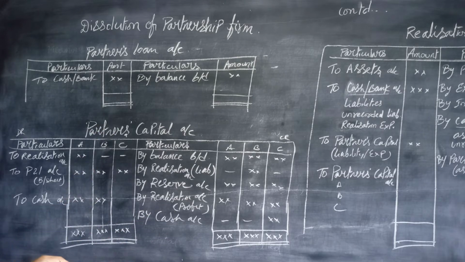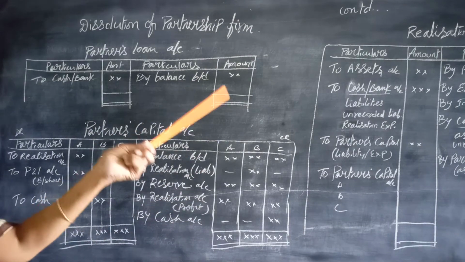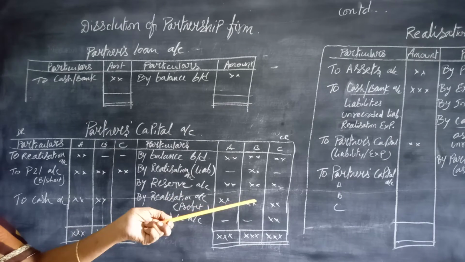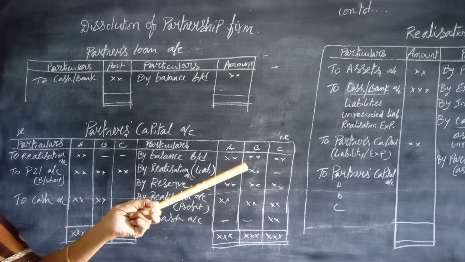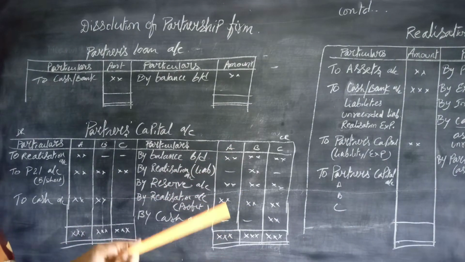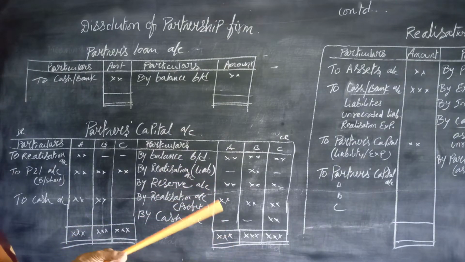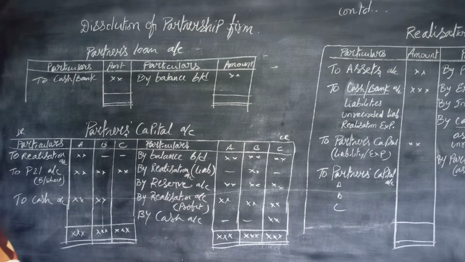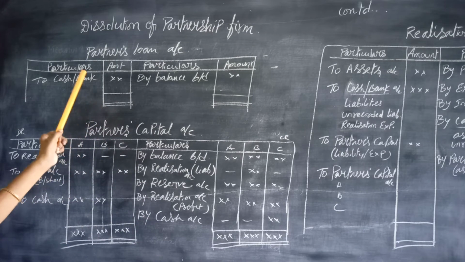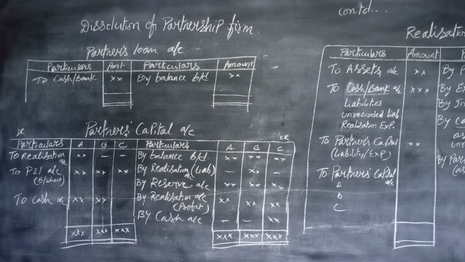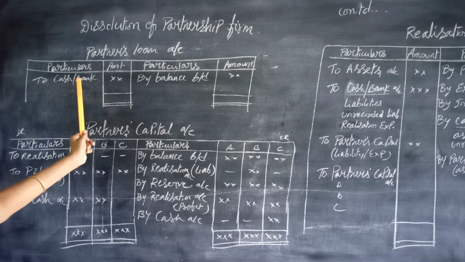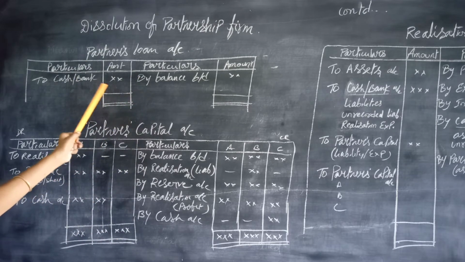After this the bank account is prepared, that we will see. Realization account is prepared for sale of the assets and for the payment of the external liabilities. And if any profit or loss arises, the same is shared by the partners, or borne by the partners in their profit sharing ratio. Next step is that the partner's loan account is cleared and the account is closed by paying off the amount.